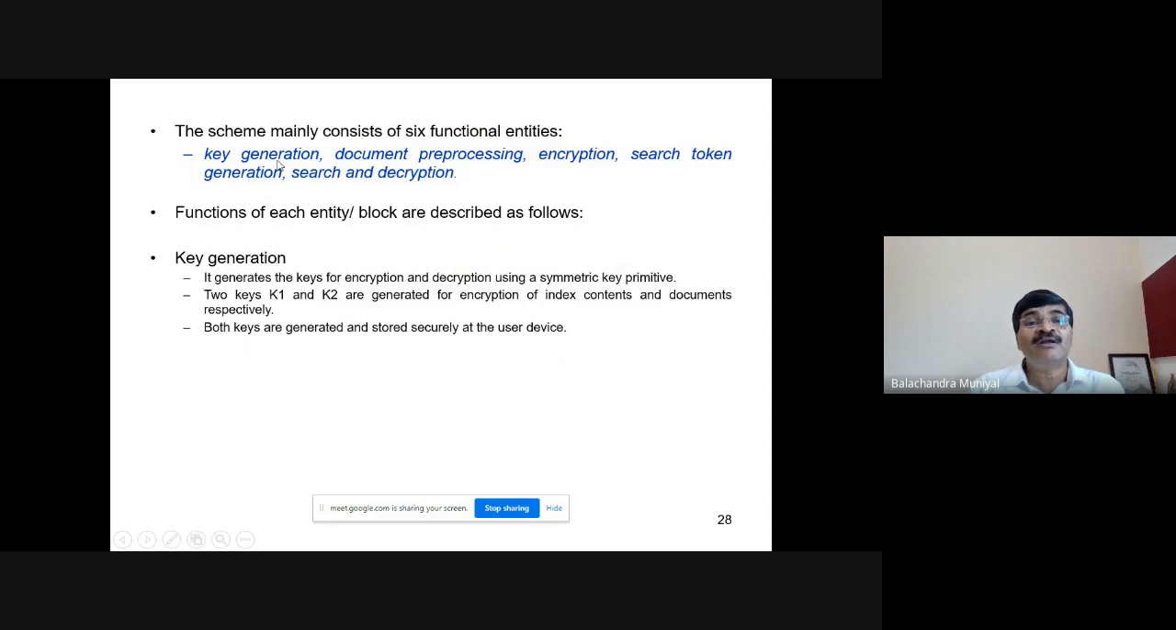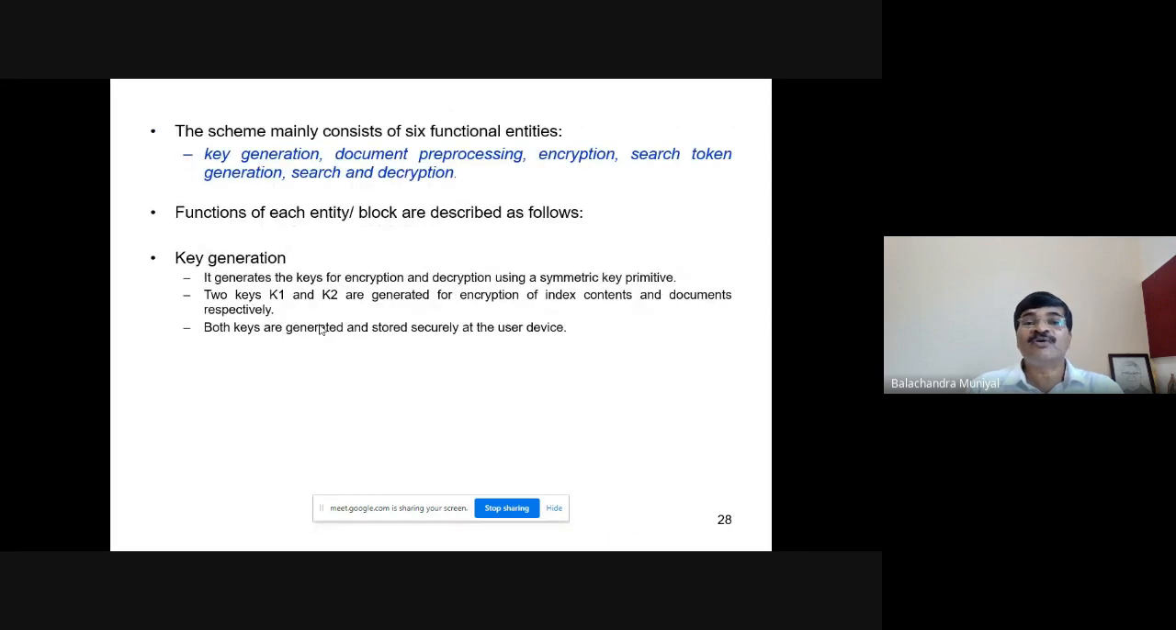The first module or the first algorithm is key generation. In the key generation module, 2 keys are generated, K1 and K2. K1 is used to encrypt the index tables, index data structures, and K2 is used to encrypt the actual documents. Both keys are generated and stored securely at the user device or client device.